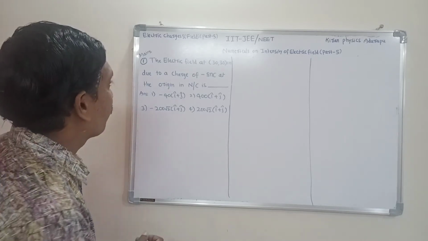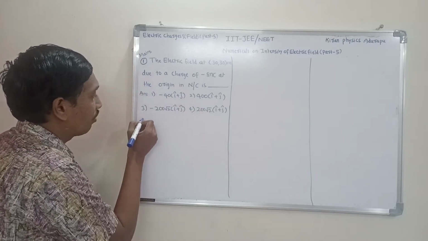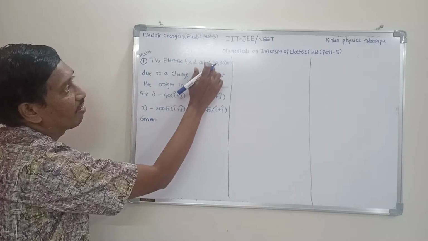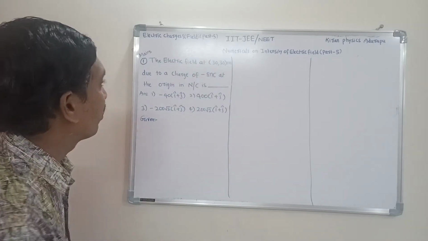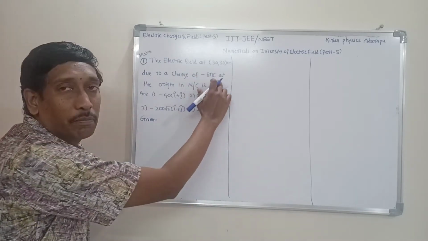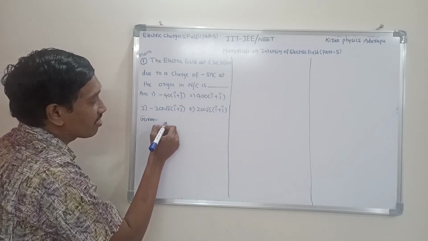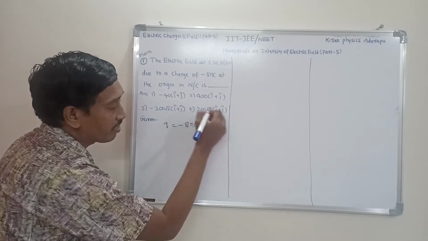First we have to write the given values. Listen carefully, all of you. One given value is 30 centimeter, the position vector. One more given value is minus 8 nanocoulomb, that means one charge is given. I consider the given charge as Q. Q is equal to minus 8 nanocoulomb.